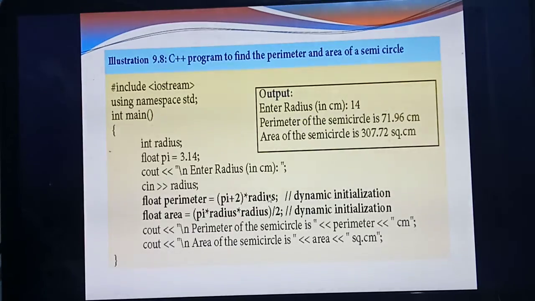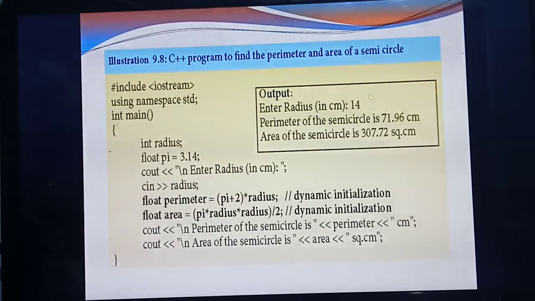So we call this which one? Dynamic initialization. Now what things have you calculated? Perimeter as well as area. So you should print perimeter as well as area. In cout you give: perimeter of a semicircle is, and call the variable perimeter, in centimeter. Next, area of a semicircle is, and call the variable area, in square centimeter. Area is always in square centimeter, perimeter in centimeter.